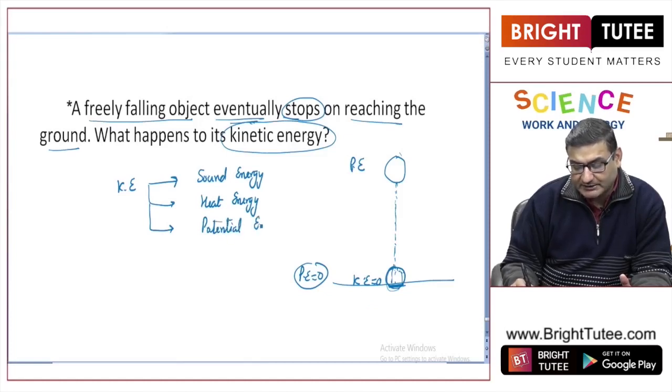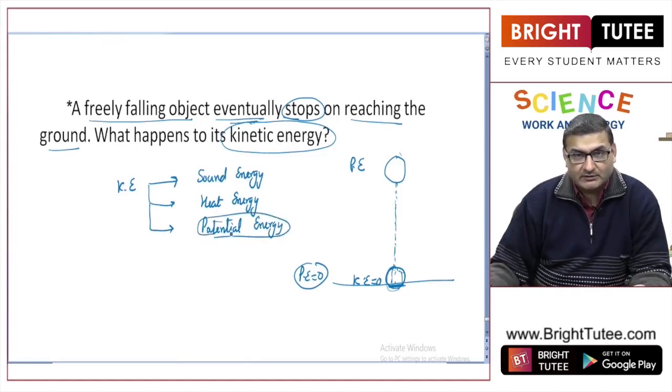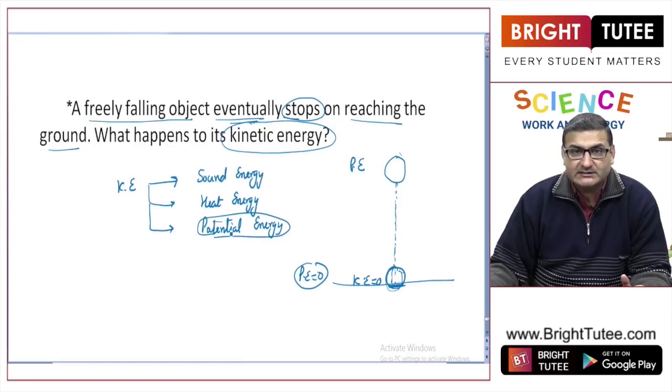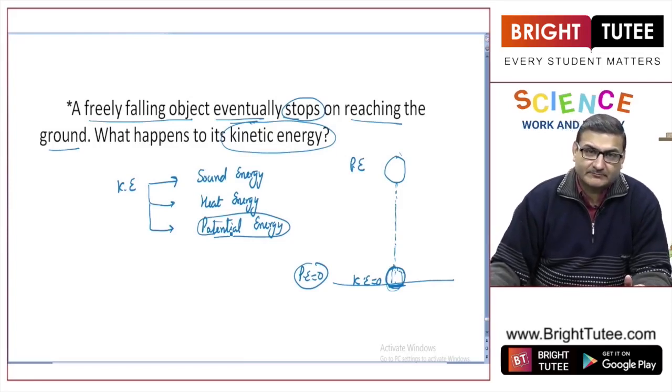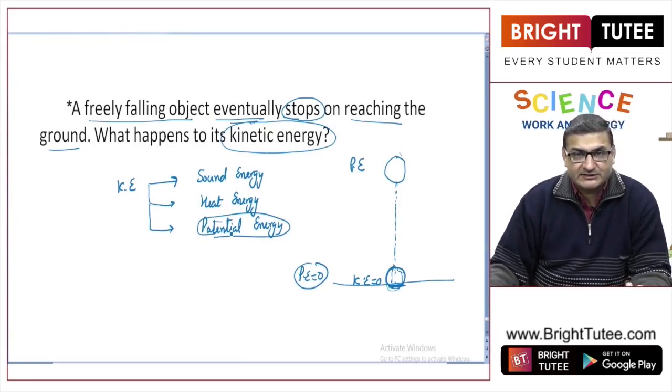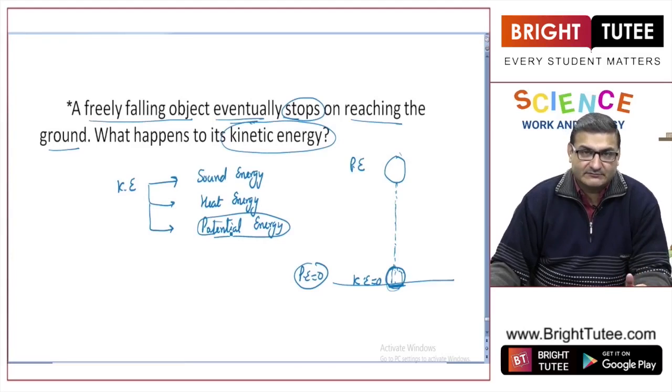And the third important thing is, if it is not bouncing back, there must be some potential energy. This potential energy is not gravitational potential energy. It is not because of its height, but there will be some deformity or change in shape of the object. Because of that change in shape, we get elastic potential energy. We have studied elastic and gravitational, if you remember.